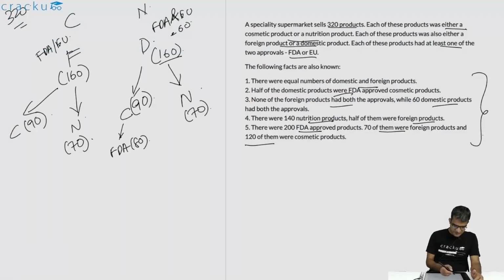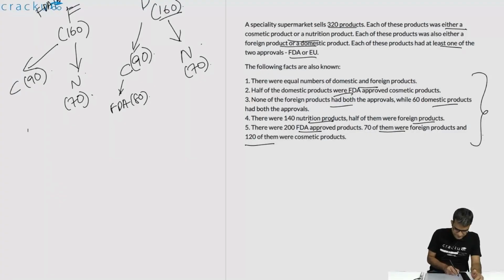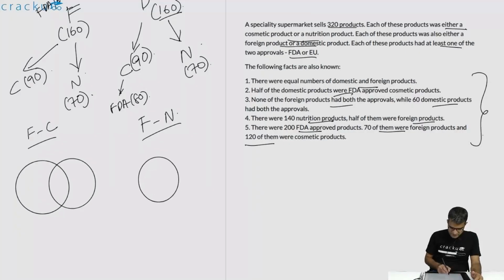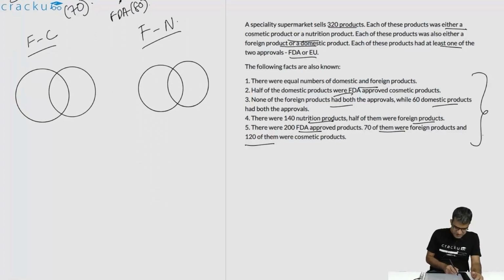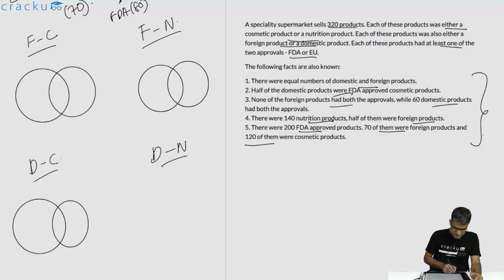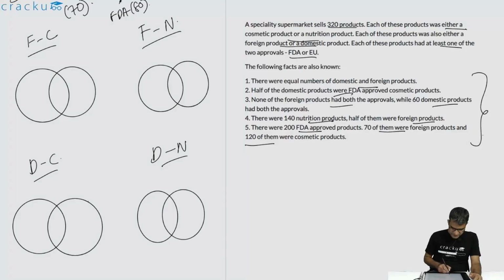One is for foreign cosmetic, one is for foreign nutrition. Let us draw 2 overlapping circles. This is 1 and this is 1. Here also we'll have 2 overlapping circles. This is 1, this is 1. Similarly for domestic cosmetic and domestic nutrition we'll have two overlapping circles. This is one and this is one. Here also this is one and this is one.